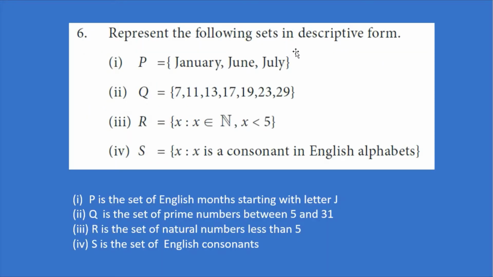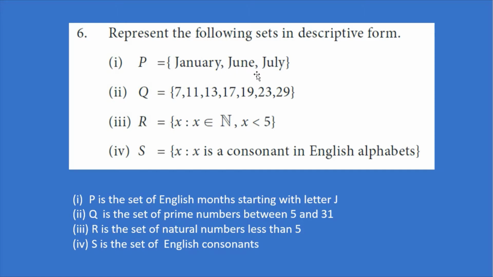Represent the following sets in descriptive form. This is the next question. The first one is P is equal to January, June and July. This one is in roster form. In roster form, all the elements in a set will be listed. Since all the elements are listed in this set, we can say this set is in roster form.